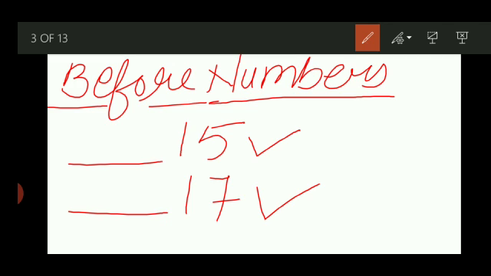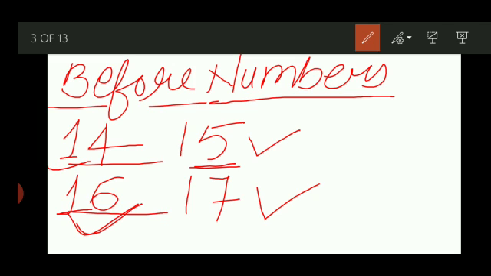You see, when we are finding any before numbers, always you see the first number will be same. One should be here, one should be here. So only you see the last number. Like 5 is here. So what comes before 5? 4. Very good. What comes before 7? 6. Any problem? What comes before 15? 14. We got answer. What comes before 17? 16. Any problem? I hope you got answer well.